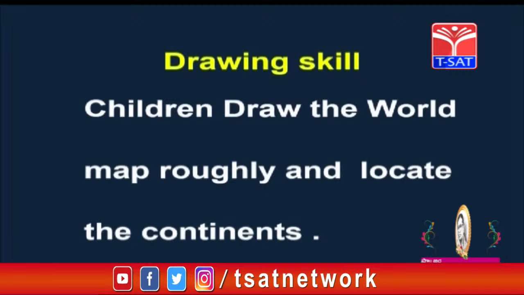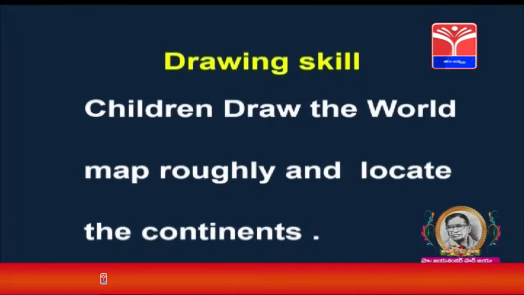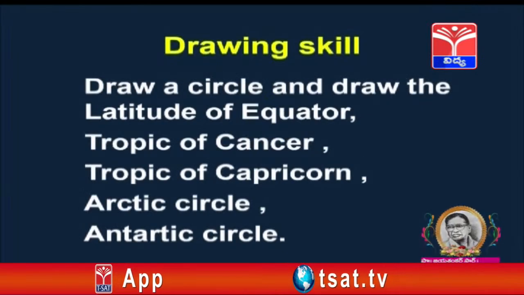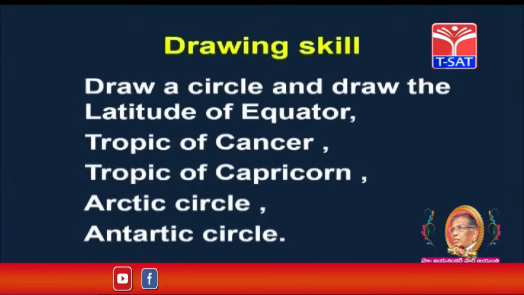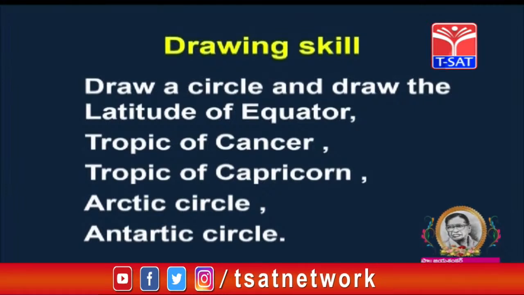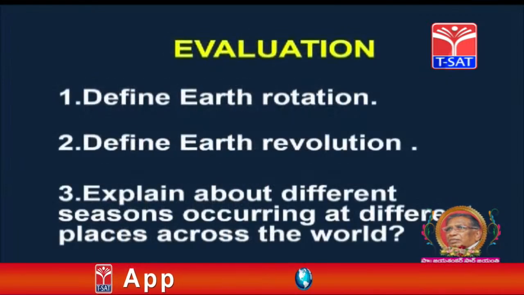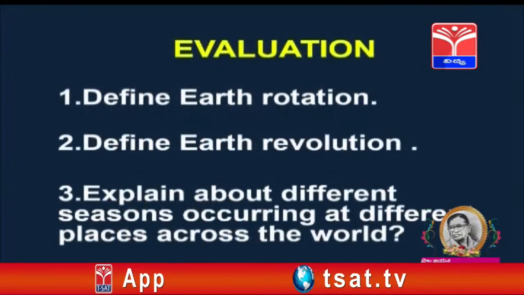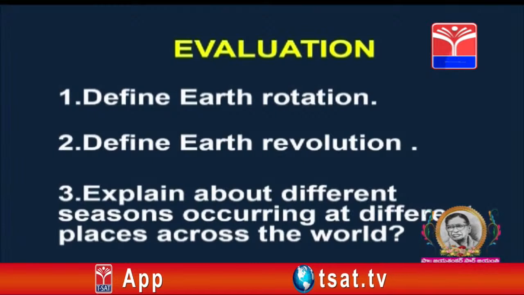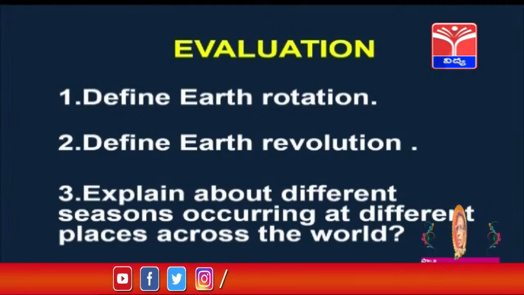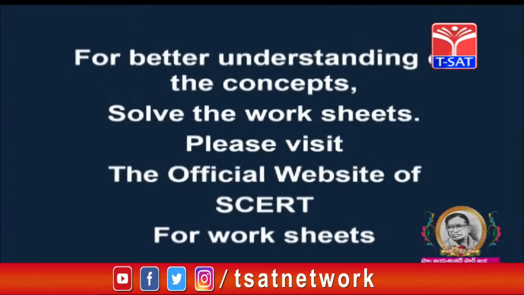Drawing skill. Children, draw the world map roughly and look at the continents. Draw a circle and draw the latitudes of the equator, Tropic of Cancer, Tropic of Capricorn, Arctic Circle, Antarctic Circle. Evaluation. Define Earth rotation, define Earth revolution, explain about different seasons occurring at different places across the world. For better understanding.